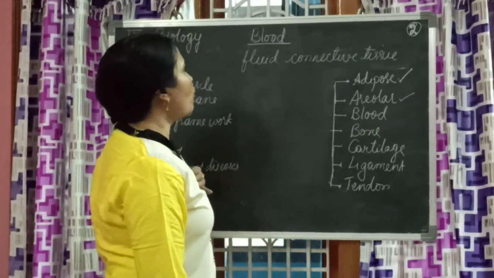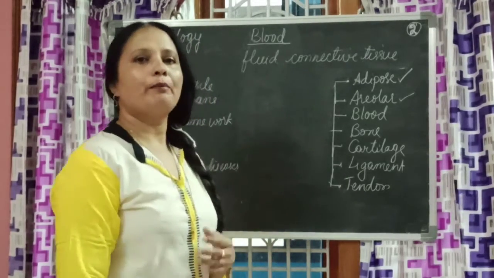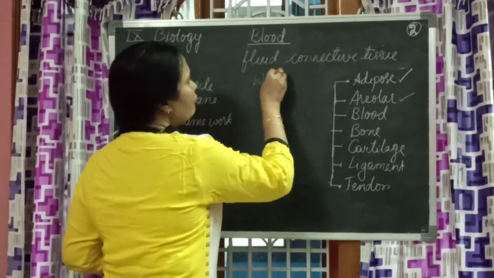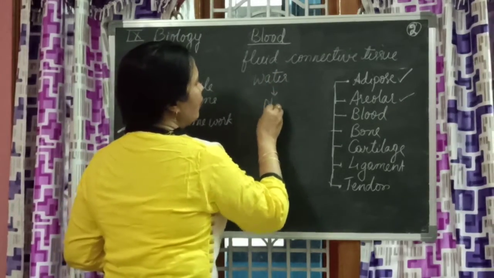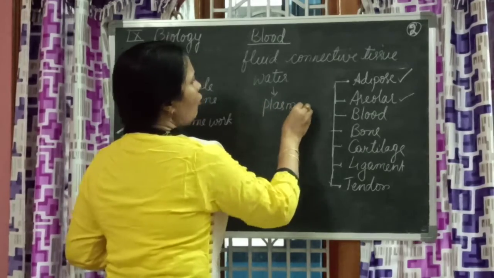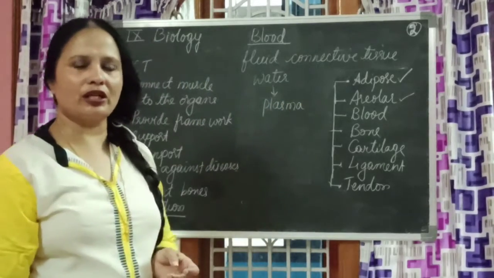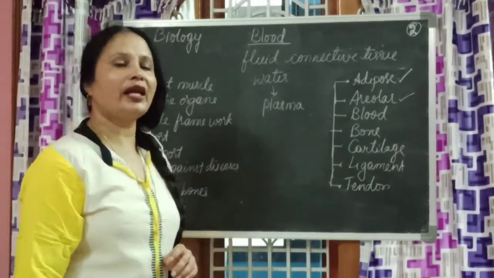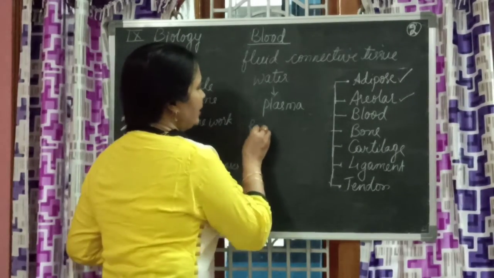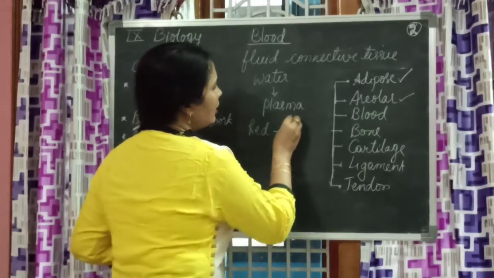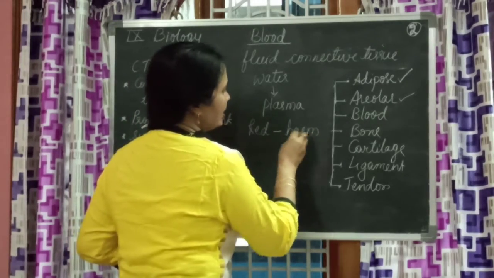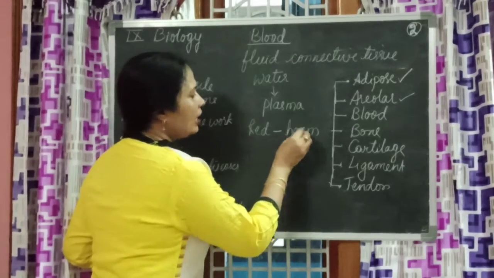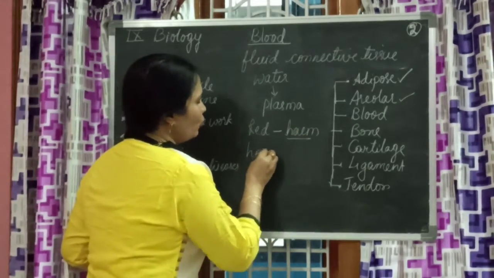So what is importantly there in blood? Blood has the maximum percentage of water in the form of plasma. Blood is almost 90% water in the form of plasma. And what else? Blood is red in color. Why is it red in color? Because of the presence of heme in it. And what is heme? Heme is nothing but hemoglobin.